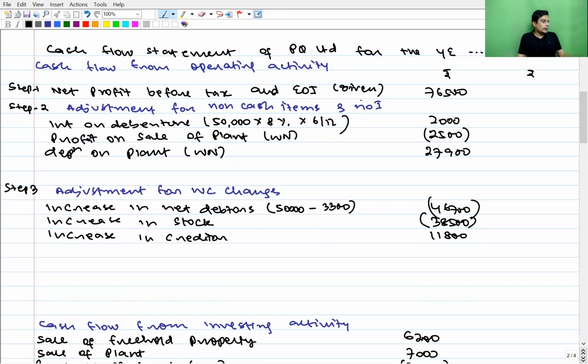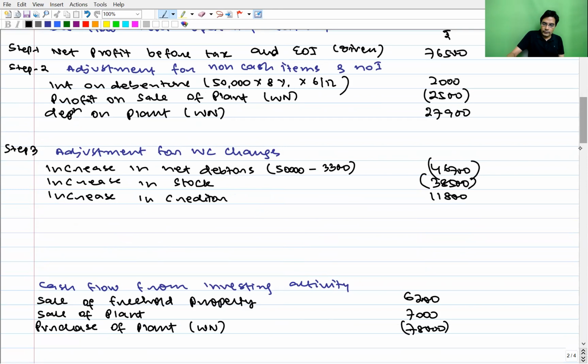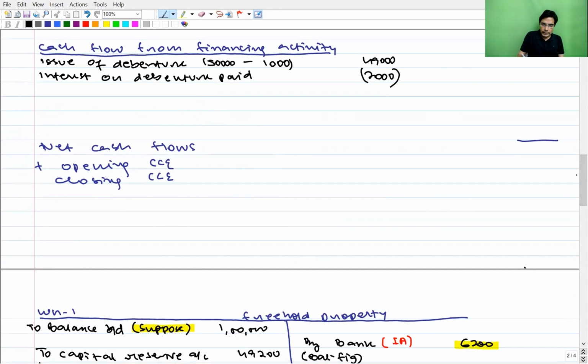Dividend paid. Dividend paid would be recorded in financing activity. So we'll write dividend paid in financing activity. To which year it is related doesn't matter, because we prepare cash flow statement on cash basis. Whatever we have paid during the year will be recorded. To which year it is related doesn't matter. Next.